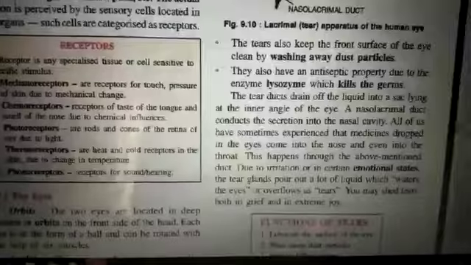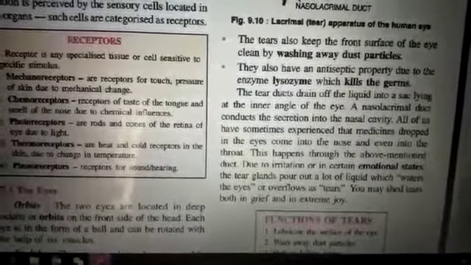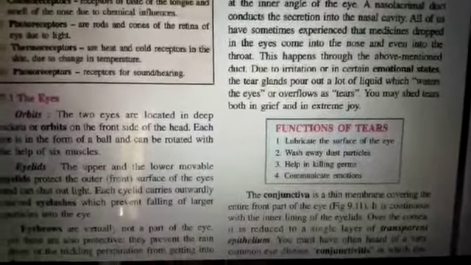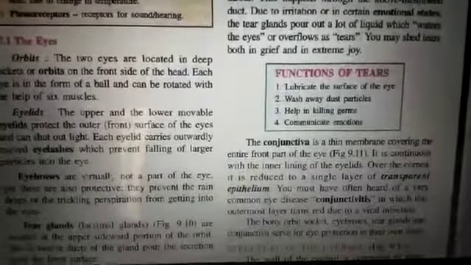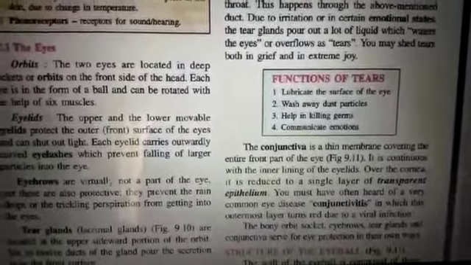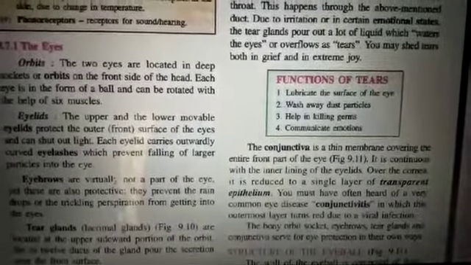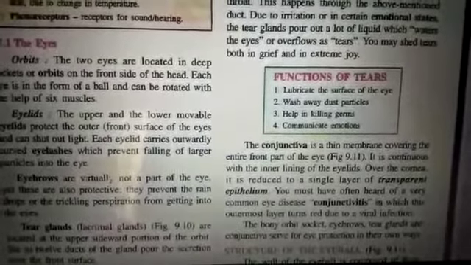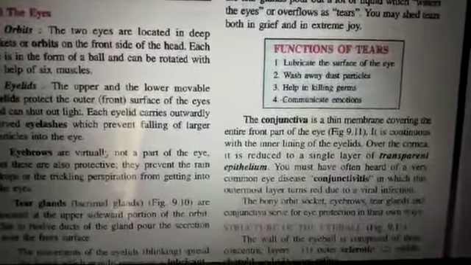Then, due to irritation or in certain emotional states, the tear glands pour out a lot of liquid which is called tears. It may be because of happiness or it may be because of sorrow. So functions of tears: lubricate the surface, wash away the dust particles, help in killing the germs and communicate emotions. Then next is conjunctiva, which is a very thin membrane covering the entire front part of the eye.